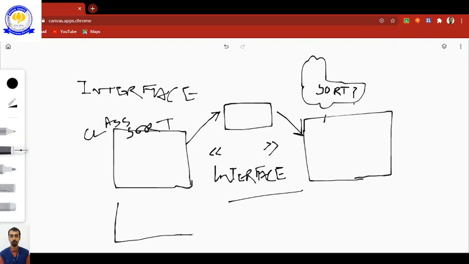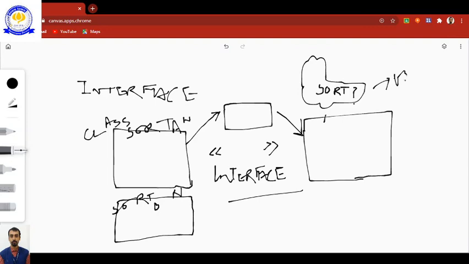Let us say, for example, there is a class sort that can sort n numbers of data, and there is another class sort which is also doing the same thing. It is supposed to be solving some problem. Now this is the